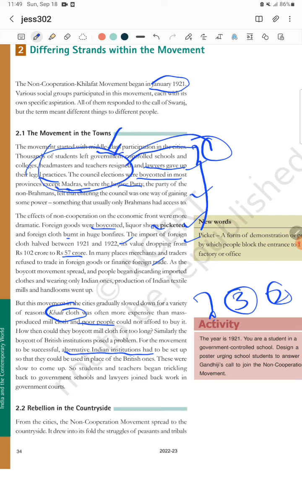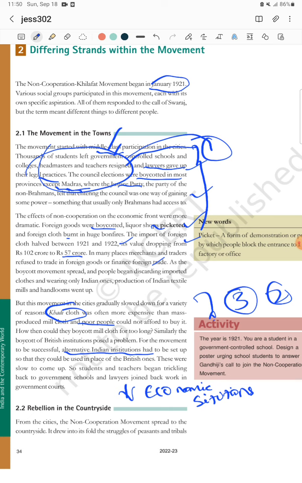Third, the economic situation of the people decreased a lot, which they do not mention here. You have to write what the economic situation of the people was when it decreased. Then they started using or joining the British institution. They started doing the British trade and all.